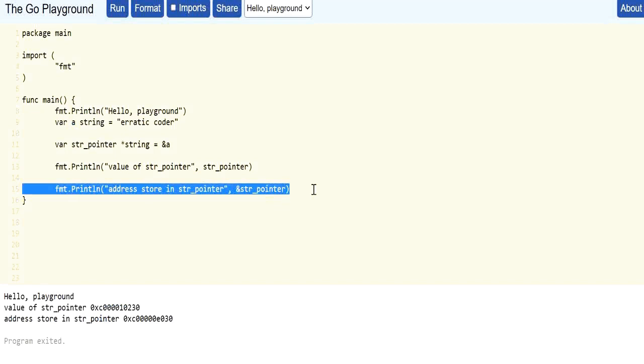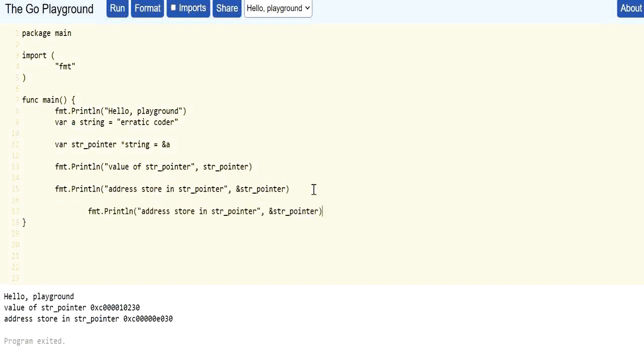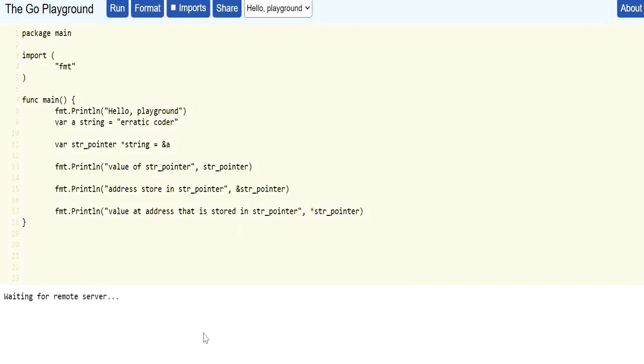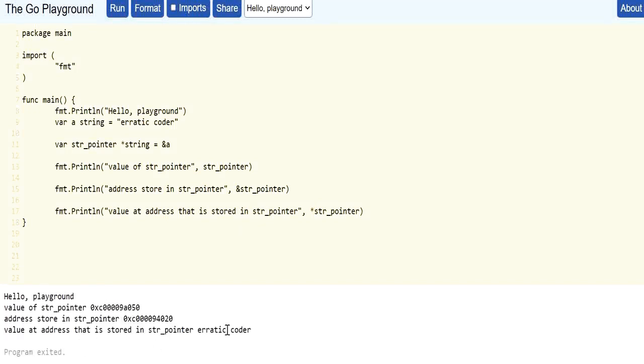Now if I find the value stored in the address that is dictated by this pointer, so it is erratic coder.